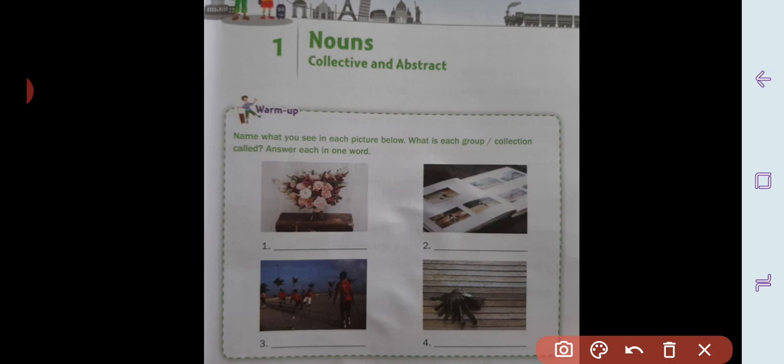Yes students, first picture. You can see 4 pictures here. If you observe it carefully, you can answer. The first picture is of flower. And the second picture of book. And the third picture, players. And the fourth picture, bunch of key. So, as I told you earlier that all the naming words are noun. So, these all are the name of something, whether that would be of a thing, person, etc. So, these all are noun.